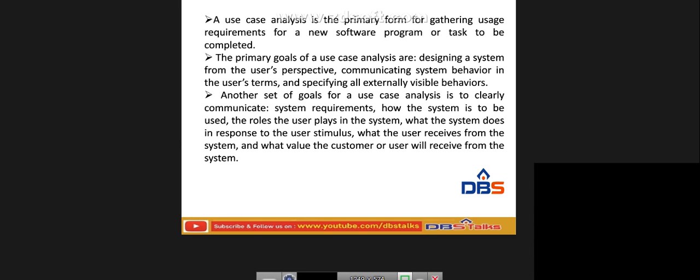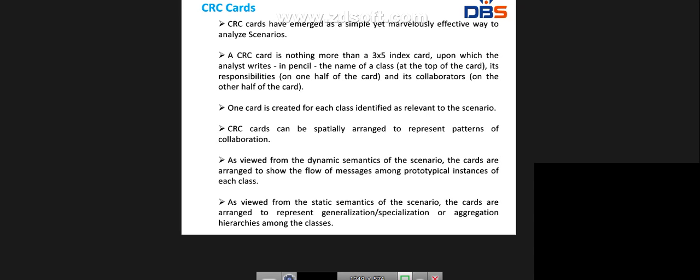And next one, CRC, that is Class Responsibility Collaboration card. The CRC card has emerged as a simple yet marvelously effective way to analyze scenarios. It is very important for analyzing scenarios. The CRC card is nothing more than a 3x5 index card, upon which the analyst writes in pencil the name of the class, its responsibilities, and its collaborators.